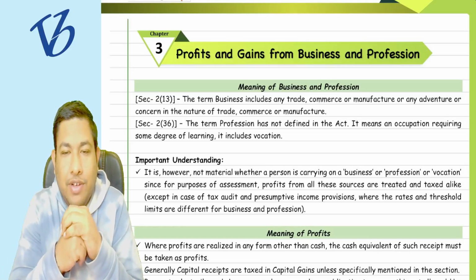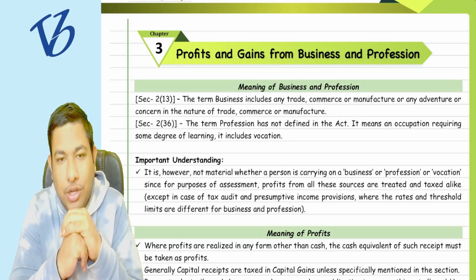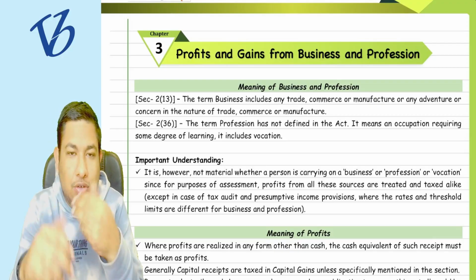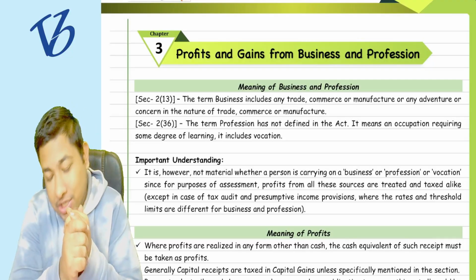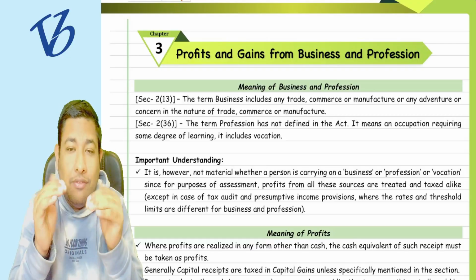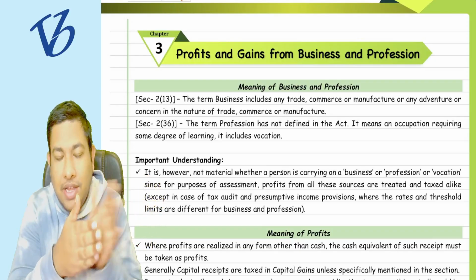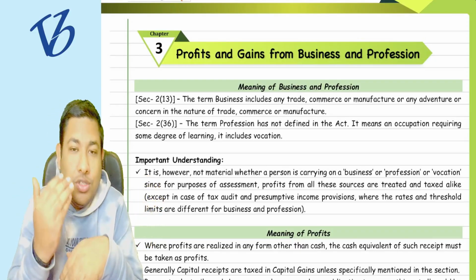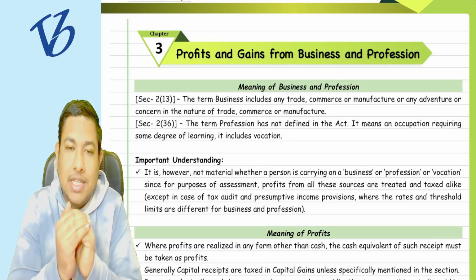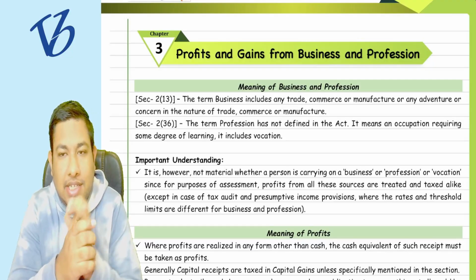I hope you have completed the basic concept chapter with the questions and answers, and that you have already made the summary notes of that particular chapter. I'll try to give the summary notes of that chapter as well, but at a later stage. As of now, you have to make your own summary, because in the 1.5 days of leave before the exam, whenever you read your own summary, you will be able to grasp it more, and it will be easy to revise. Now, starting with the third chapter, that is the PGBP.